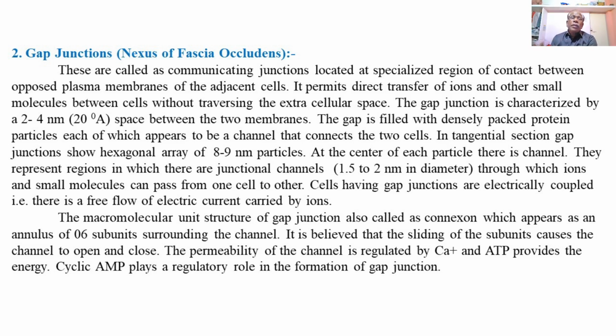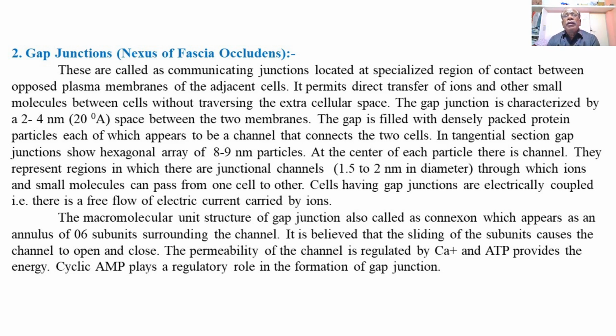Cyclic AMP, cyclic adenosine monophosphate, plays a regulatory role in the formation of gap junctions. So this is the information regarding the gap junctions.